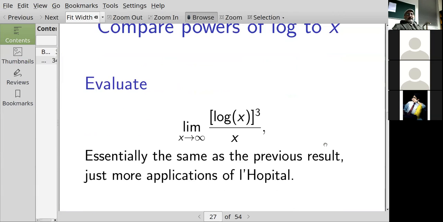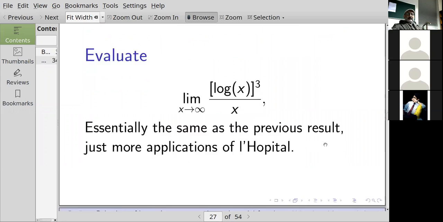What about if I take the third power of log of x over x, and then I take the limit as x goes to infinity? Well, I'll have to apply L'Hopital twice, maybe, right? However many iterations of L'Hopital you need, you just keep doing L'Hopital over and over again, you'll get the same result.